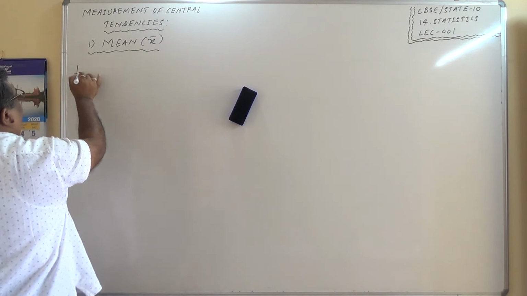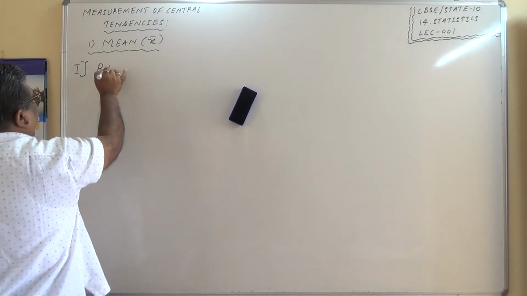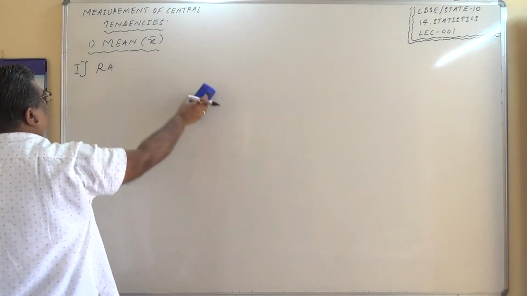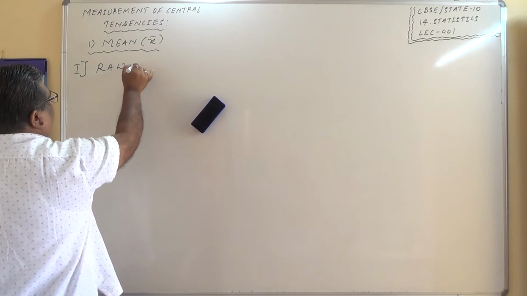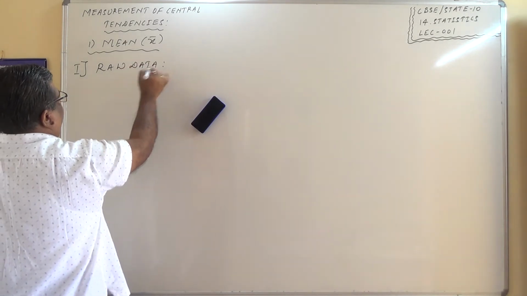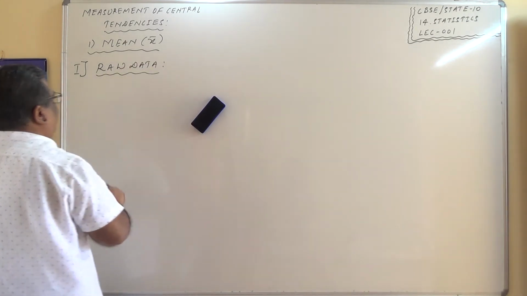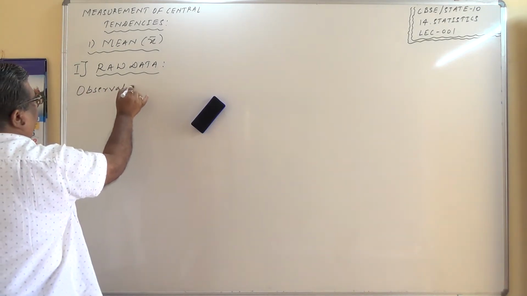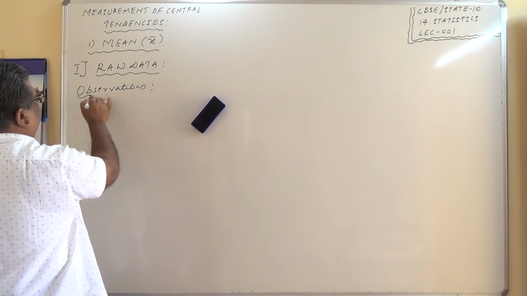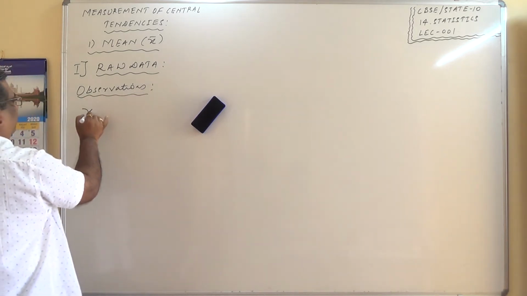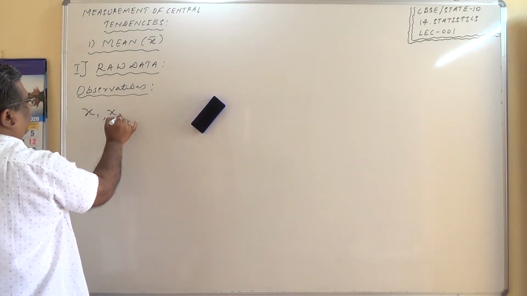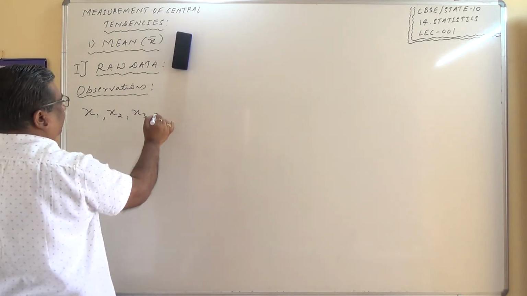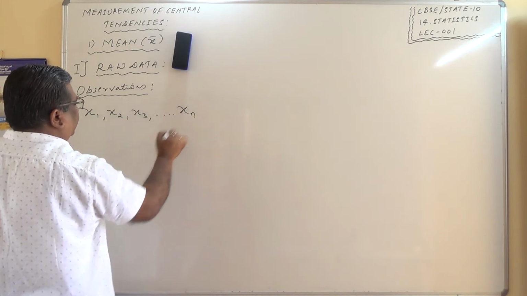So arithmetic mean for the first one, raw data. How to calculate the arithmetic mean for raw data? The n observations are represented by x1, x2, x3, and it will continue up to xn.